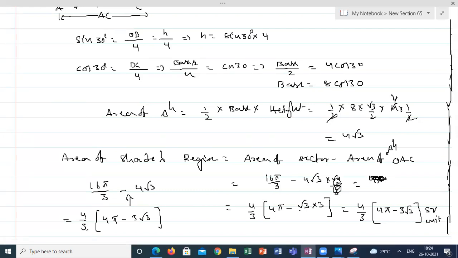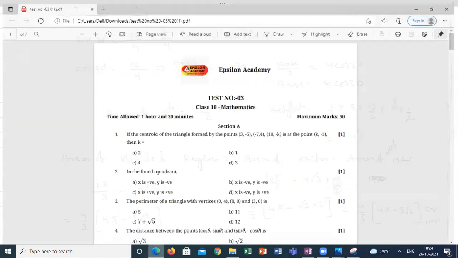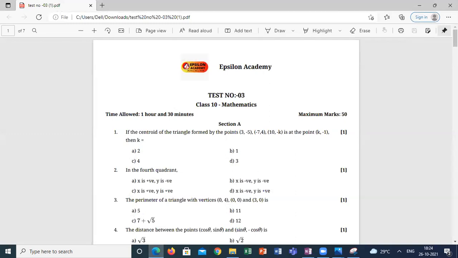Any other questions? Students, anyone having any doubt from the question paper? I am sharing the question paper. What is the first one answer? Anyone done the first question? Students, please respond.